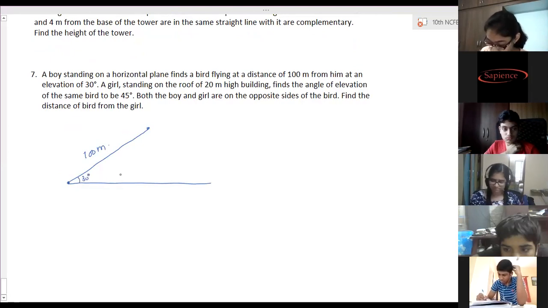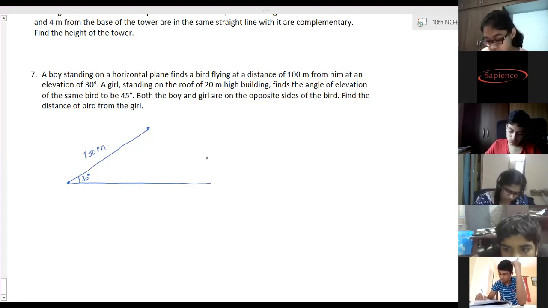A girl is standing on the roof of a 20-meter high building and finds the angle of elevation of the same bird to be 45 degrees. Both the boy and girl are on opposite sides of the bird. So girl is here at a height of 20 meter.